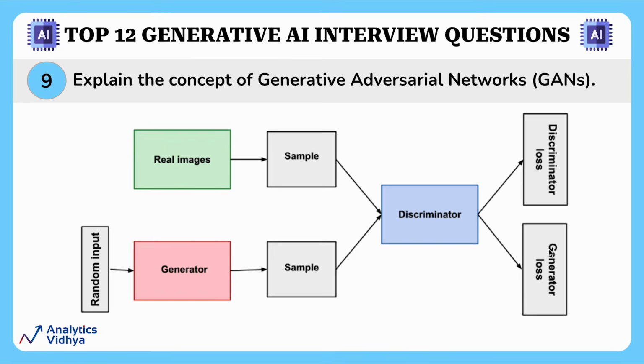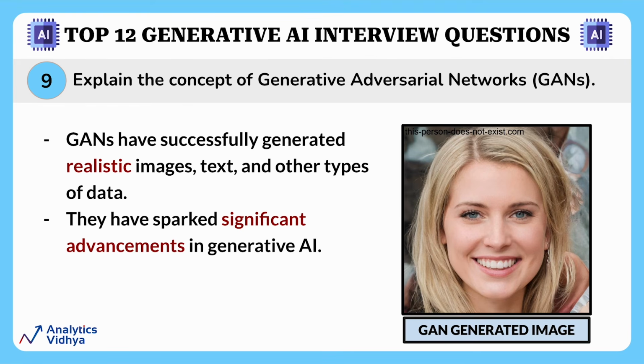This training process is known as adversarial, and through this adversarial process, the networks compete and learn from each other. At the end of this training, the generator is capable of generating high quality images, so much so that they are difficult for the discriminator to distinguish from real data. GANs have been used to generate realistic images like deepfakes, text, enhancing low resolution images, and much more. Fun fact, you can check this website out where you can see images of humans who do not exist. A very interesting application of GAN.